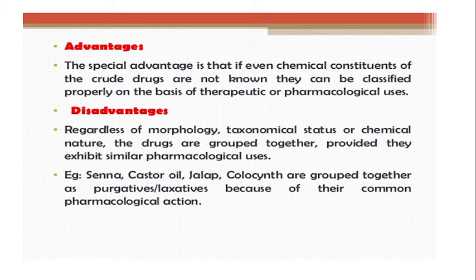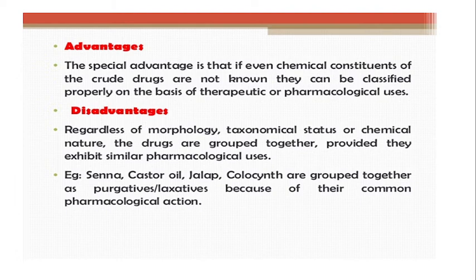The morphology and taxonomical status, which phylum, which order, what is the source, what are the morphological characteristics of the particular part of the plant, or the chemical nature of the drug, are not considered in this pharmacological classification. Even if they have different morphological status, different taxonomical status and different chemical constituents, if they exhibit a similar pharmacological effect, they are grouped under that particular head. This is the disadvantage of this classification.